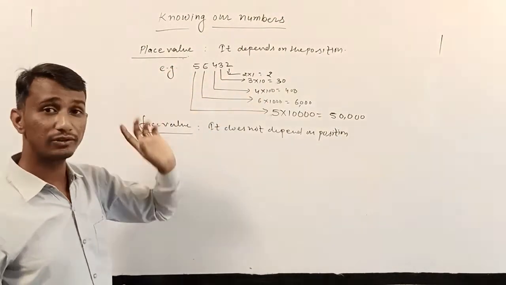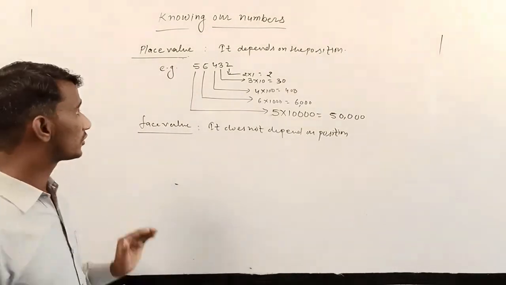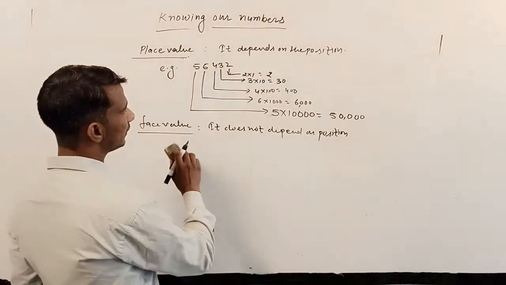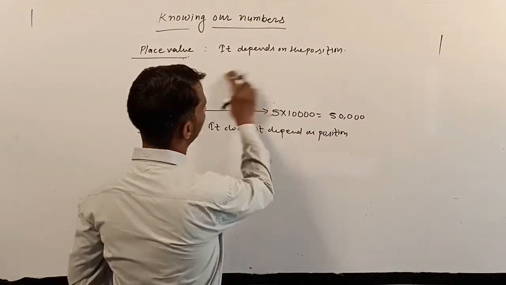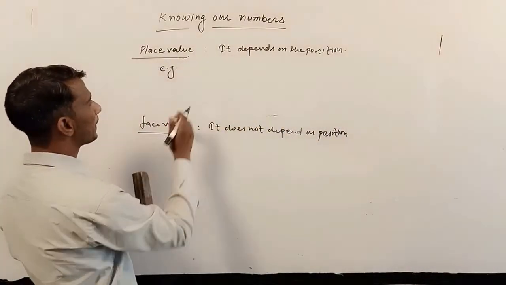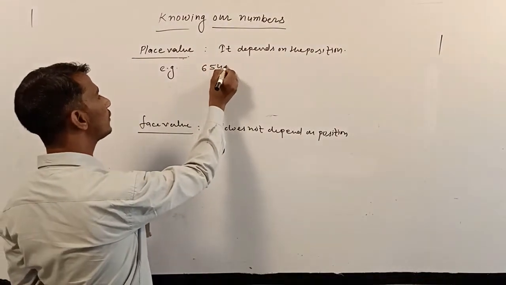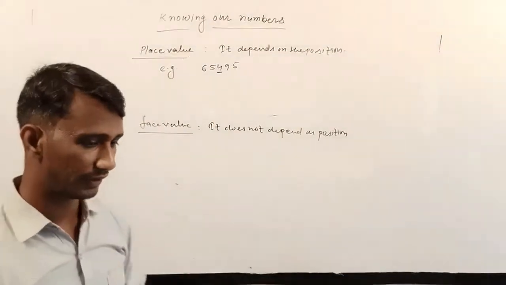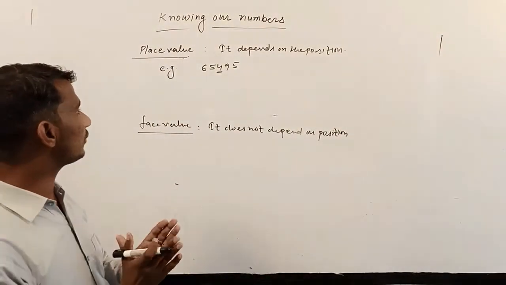Okay, so we have to write only the particular number. Suppose I tell you another example of place value: 6, 5, 4, 9, 5, and the underlined digit is 4. Now I am saying, find the place value of the underlined digit.